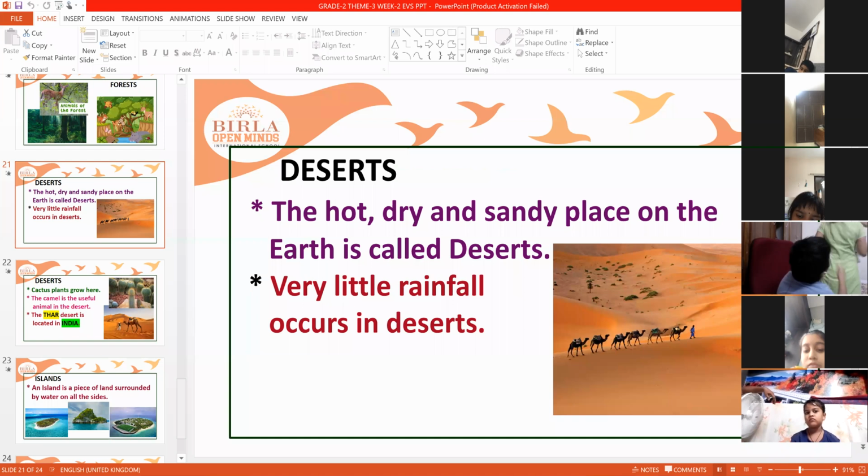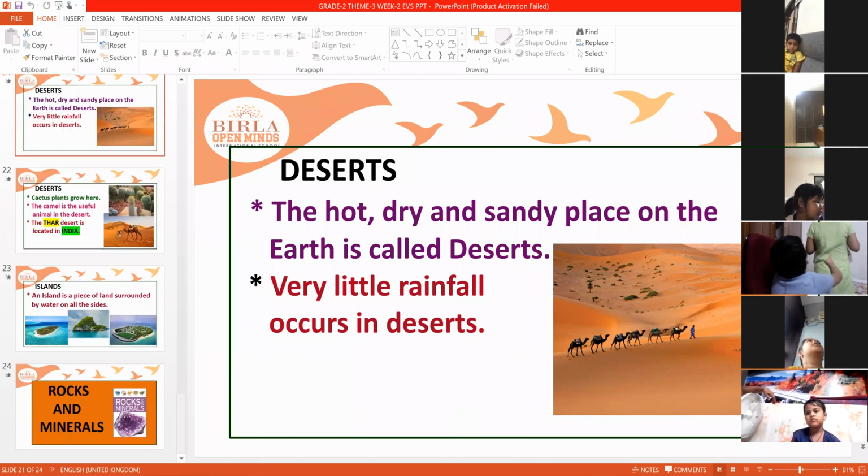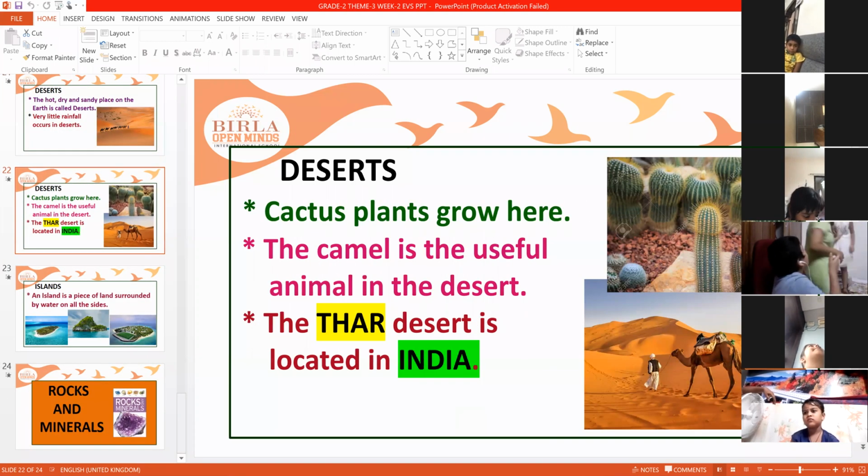And desert is exactly opposite to forest. You can't see much rainfall here, very little rainfall, and it is a very hot, dry, sandy place. This is called a desert. And cactus plants, because they don't have leaves, grow here. And camel is an important animal which is useful in the desert.